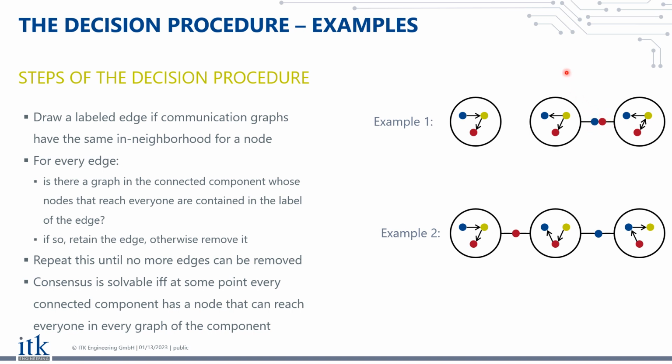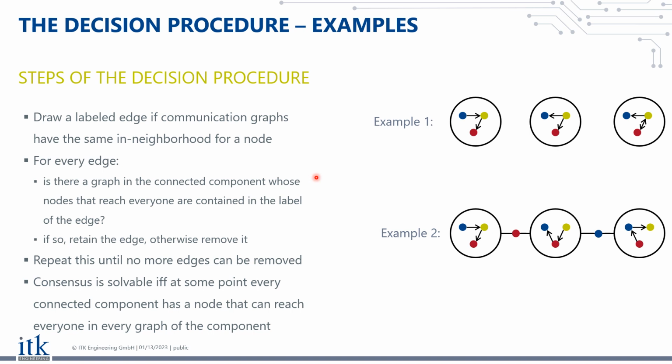The decision procedure can terminate early because we have now the consensus solvability condition satisfied, which means that for each connected component, there is a node such that in every communication graph of the connected component, this node reaches everyone, in this case, the green node.